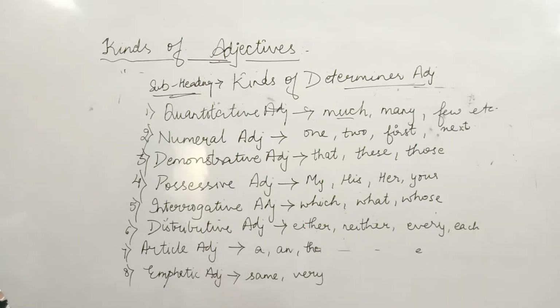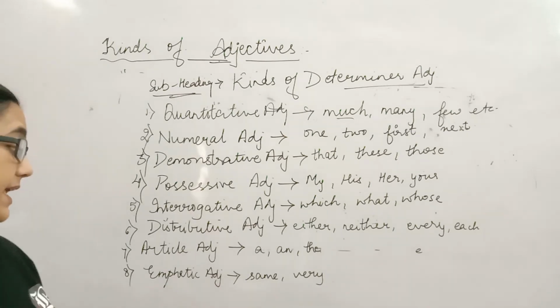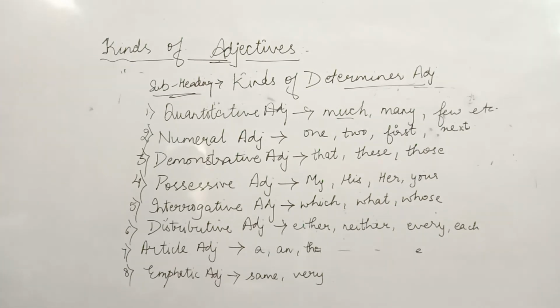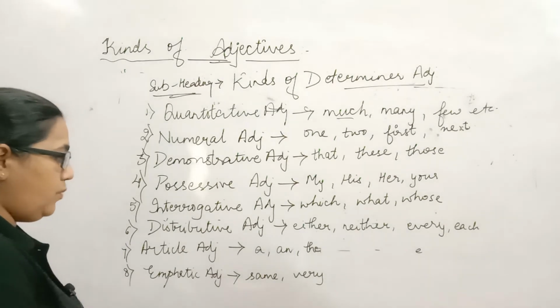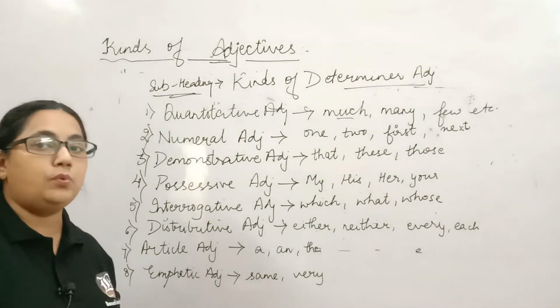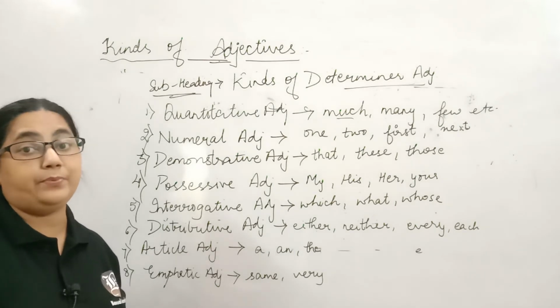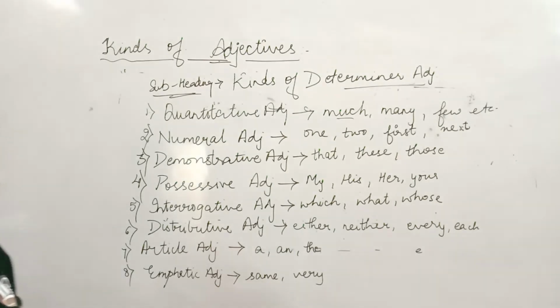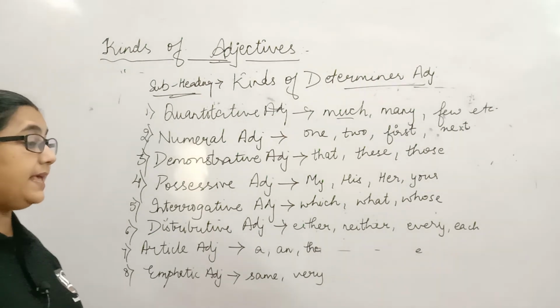And the last one being emphatic adjectives. Again, when I talk about emphatic adjectives, it lays emphasis on the noun being referred to. Now when I say this is the same book which I was looking for in the library, here I am laying emphasis on the noun. That is, this is the same book.